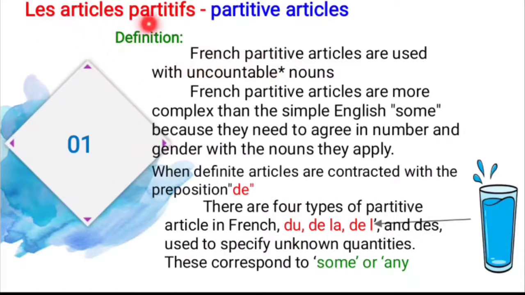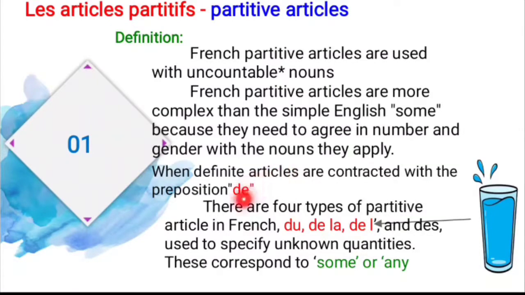Okay, so what is the meaning of les articles partitifs? That is partitive article. Why is it used? It is used for uncountable nouns only. So what are the partitive articles? Du, de la, de l'apostrophe, and des. And what is the meaning of these four? Same only, some, and it agrees with the number as well as the gender. So number means singular and plural, and gender means masculine and feminine.